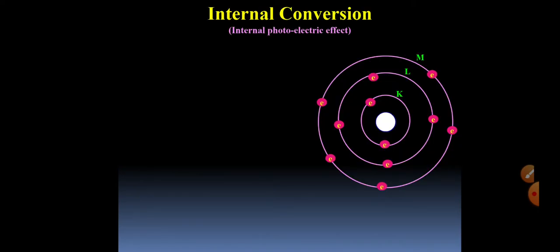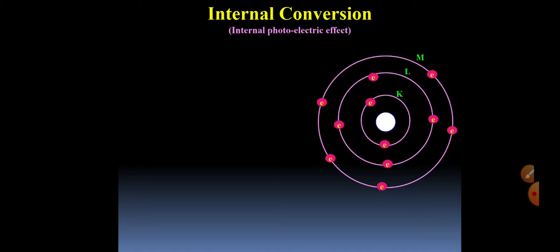Third one is internal conversion. Internal conversion is related to the photoelectric effect. This is the structure of an atom, and the nucleus lies at its center, which is surrounded by electrons revolving in orbits.